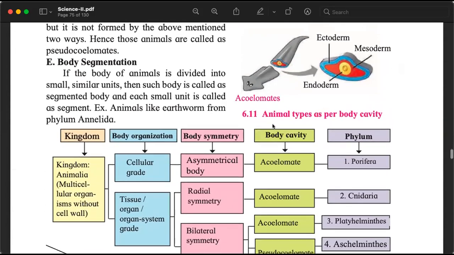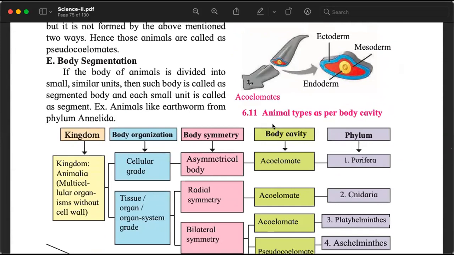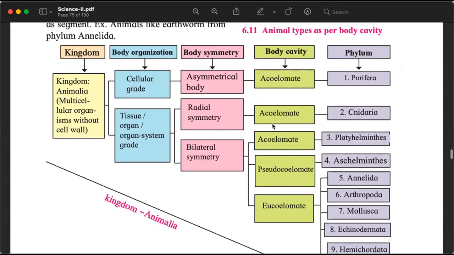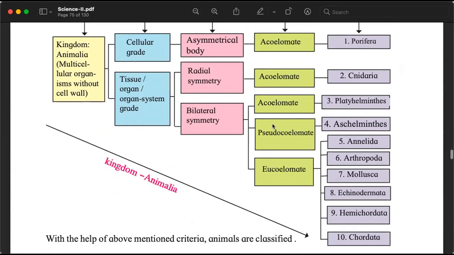Finally, is the body divided into similar segments? And using that, we classified the animals.